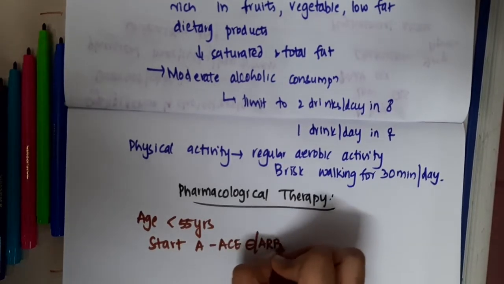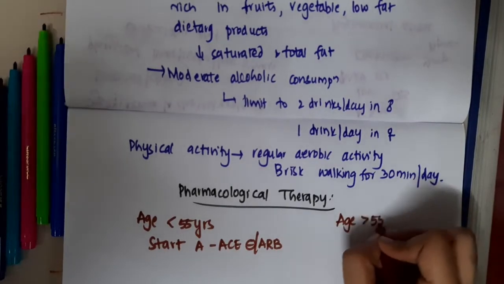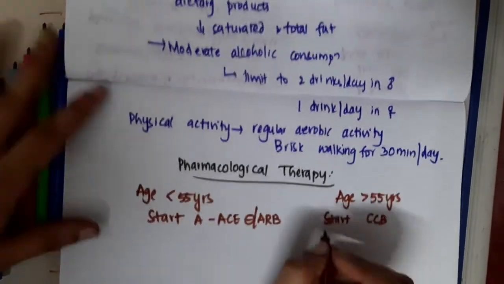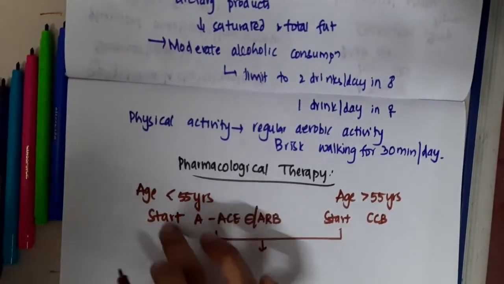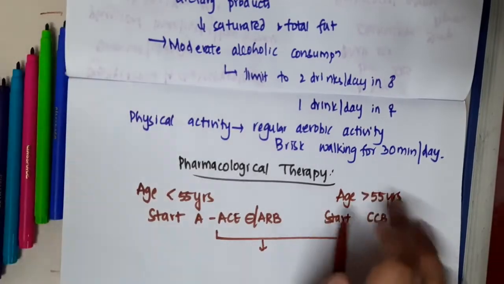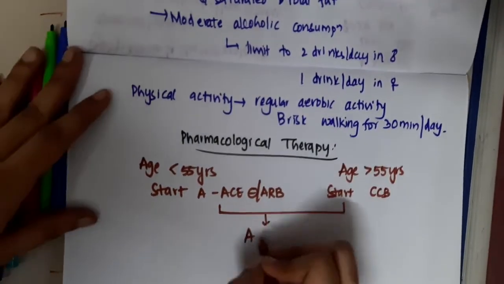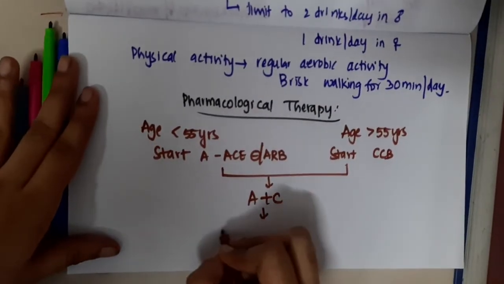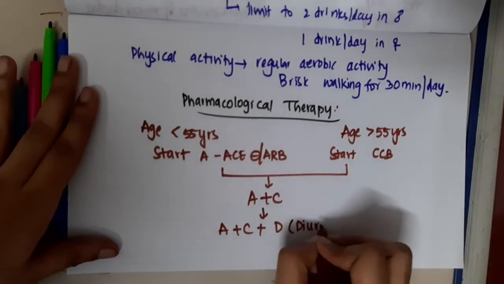If age is more than 55 years, then you should start the patient on calcium channel blockers. In both these cases, if hypertension is still not controlled, then both these should be added. If still hypertension is not controlled, then you should add D, that is diuretics.